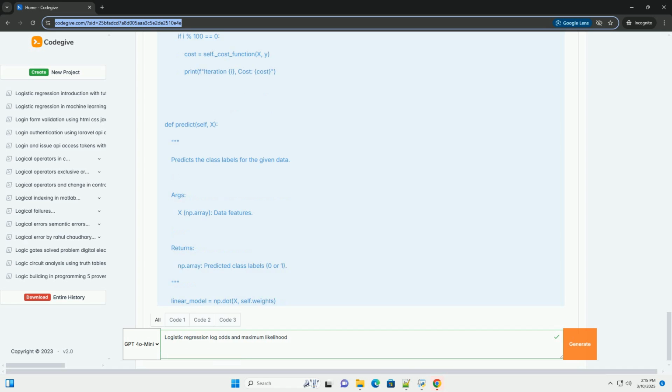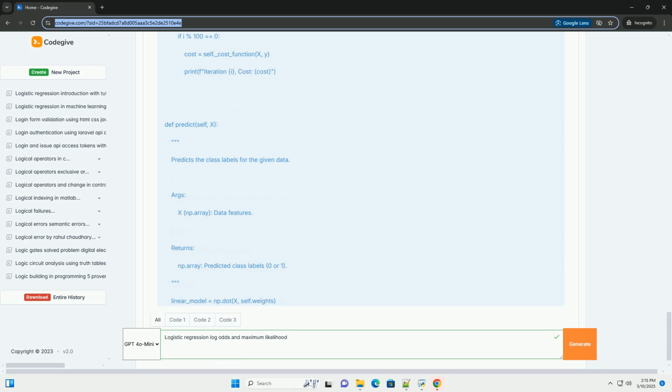5. Visualization, optional. We create a function to plot the decision boundary of the logistic regression model, which is helpful for visualizing how the model separates the classes. 6. Comparison with scikit-learn, optional. We compare our implementation with scikit-learn's logistic regression class to verify that our implementation is working correctly. Key points to note: